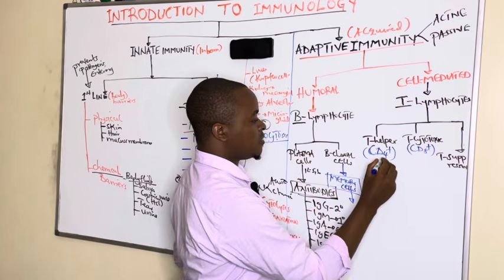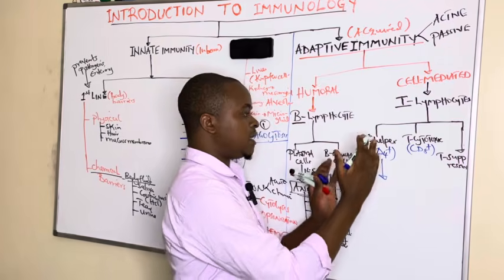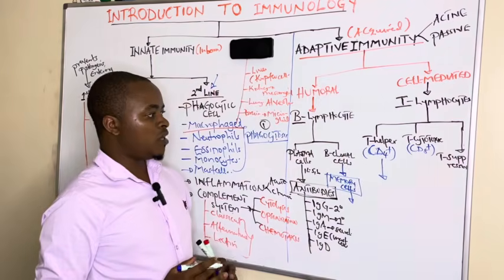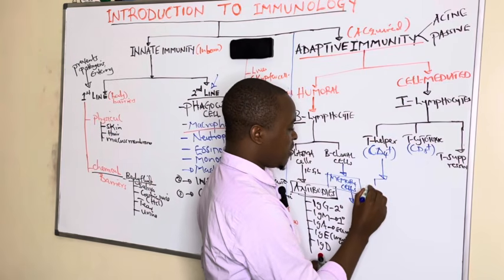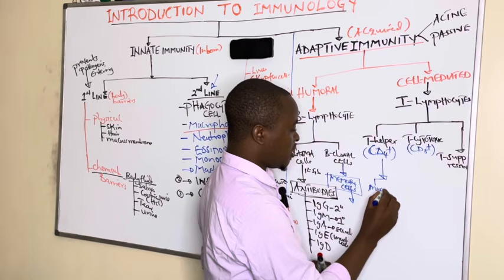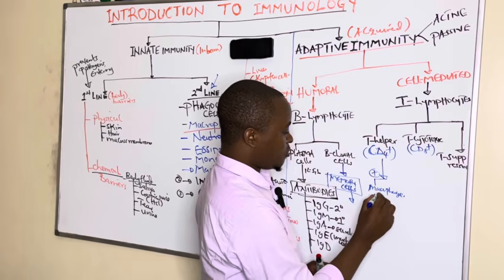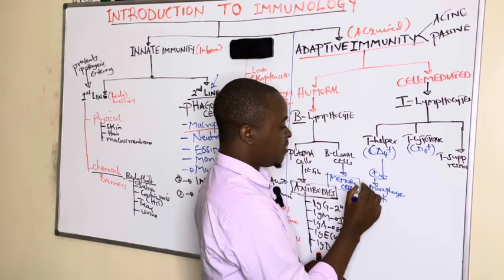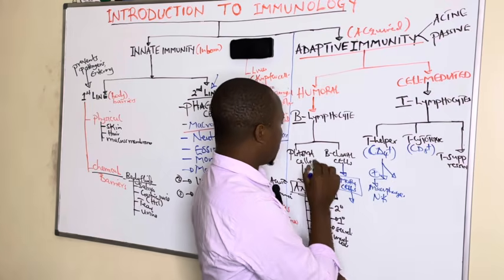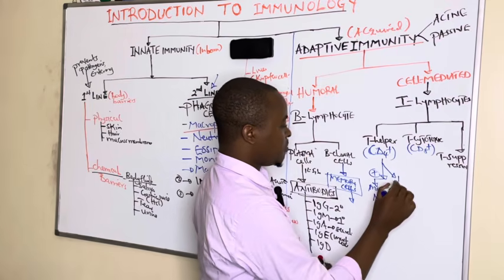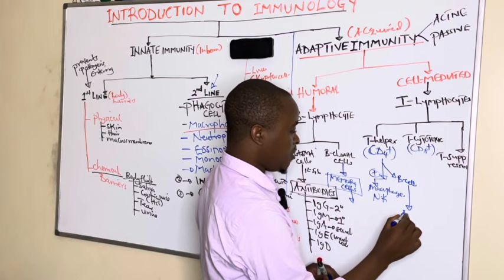The T helper cells are the ones that link cell-mediated immunity, whereby they can activate macrophages and natural killer cells to kill the virus or tumor infected cells, or they can also produce interleukins that trigger B lymphocytes to release antibodies and memory cells.